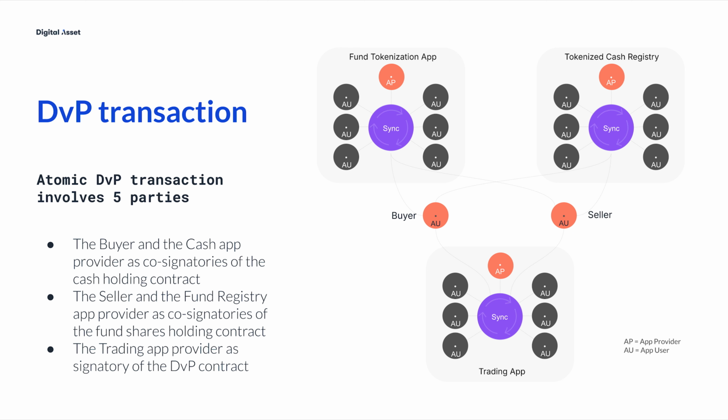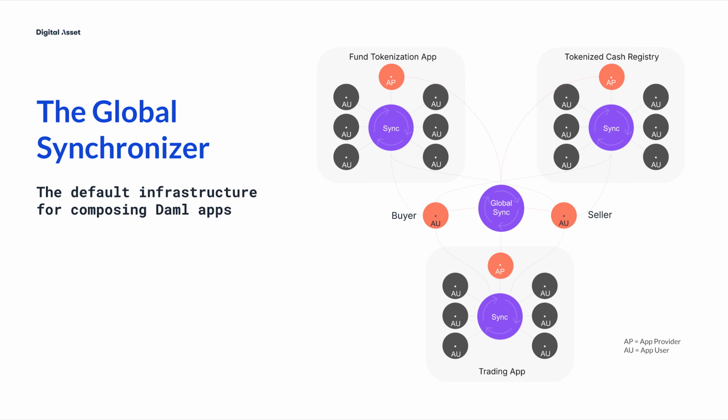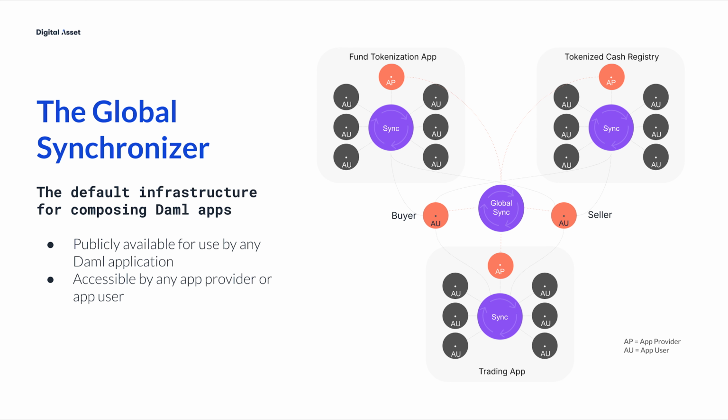To process the DVP transaction, we need a synchronizer that the participant nodes of all 5 parties are connected to. The global synchronizer serves this exact purpose. It provides the default infrastructure for composing Daml apps. It is publicly available for use by any Daml application. It is accessible by any app provider or app user. It allows execution of transactions that span multiple apps.